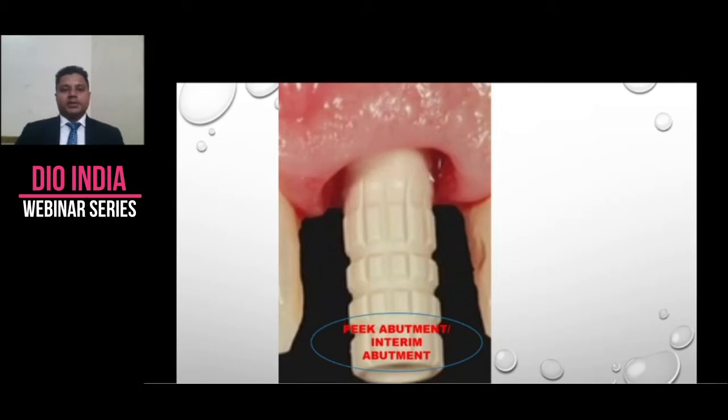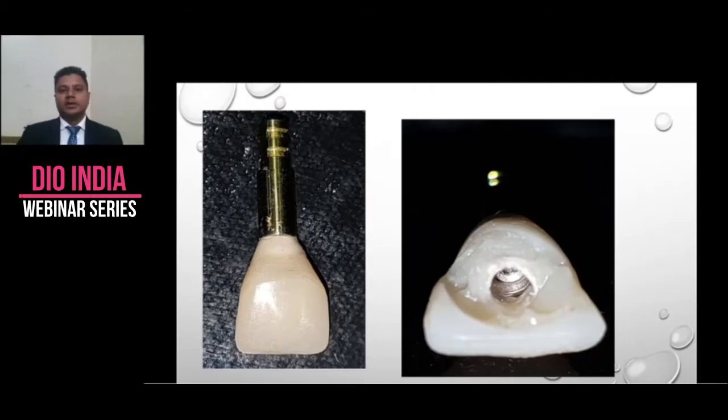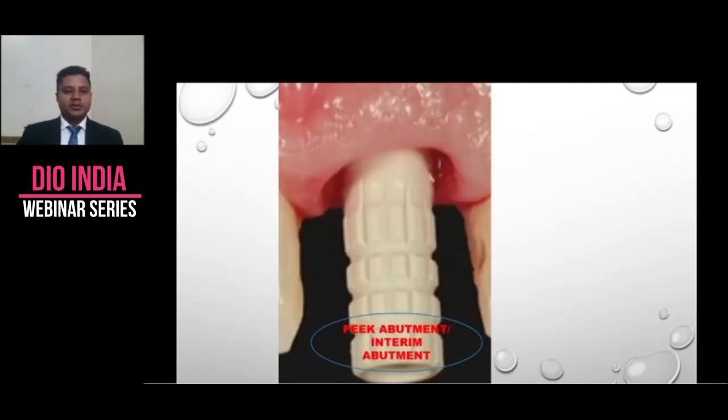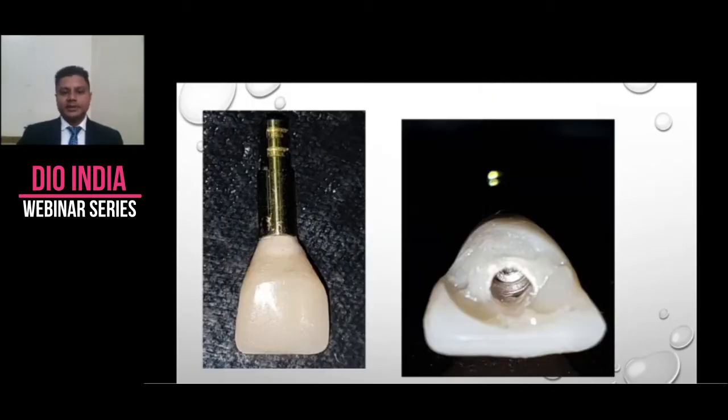Then we place the peek abutment or temporary abutment. There are different abutments. Different companies supply different abutments. Some companies supply titanium temporary cylinders. Some supply peek. So in this case, peek abutment was used. This is the interim crown which was given to the patient.